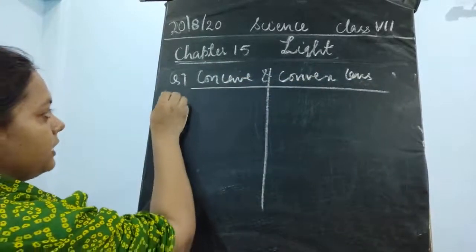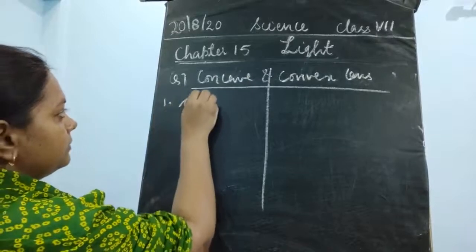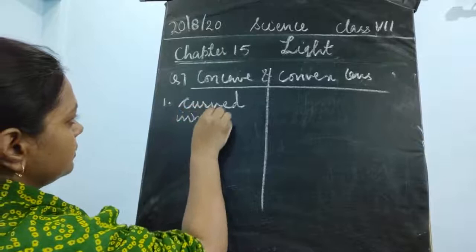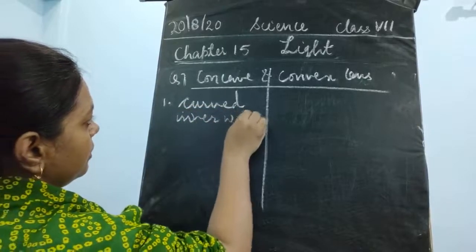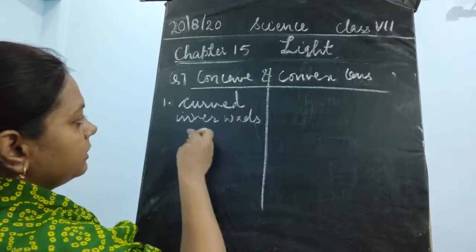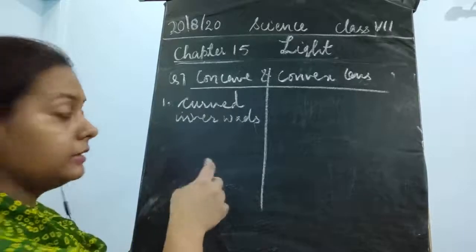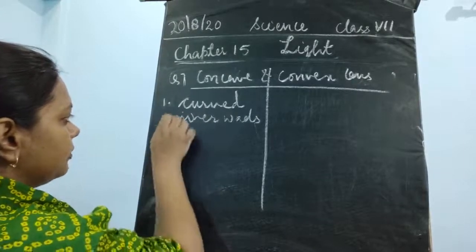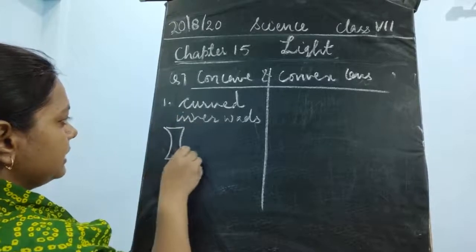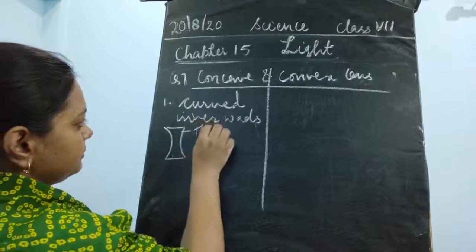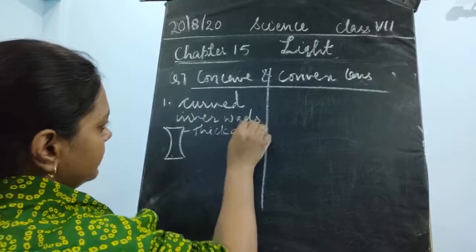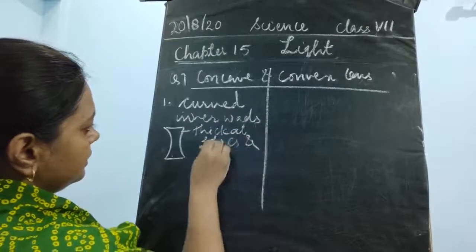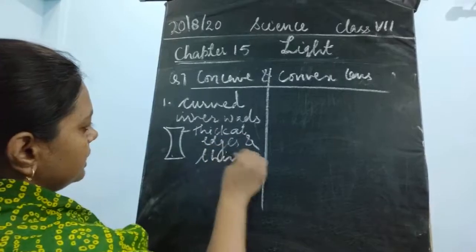Okay, so what would be about the concave lens? First of all, write down it is curved inwards. Or you could write the concave lens is broader at the ends and thinner in the center, thick at edges and thin in the center.